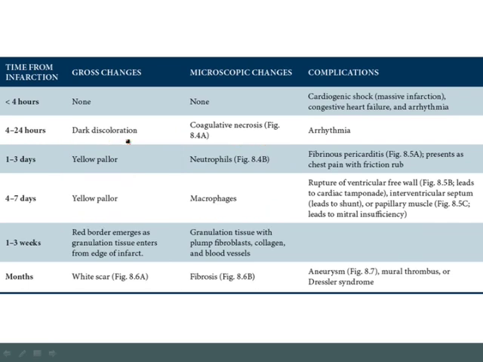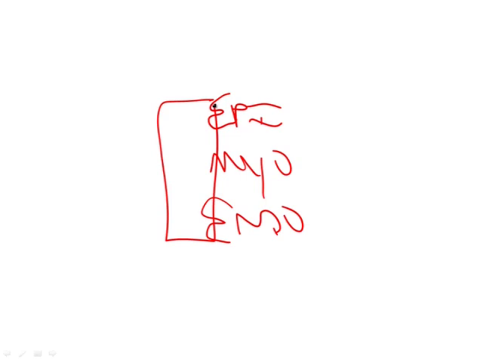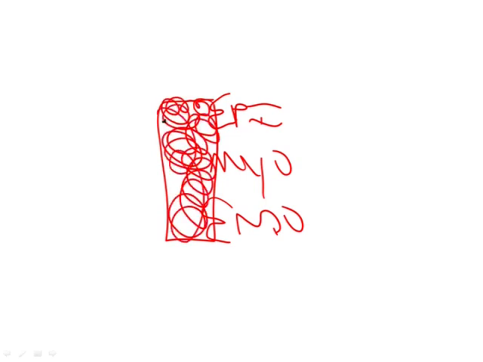Now, the key complications based on this microscopic change will be dependent on what cell is there. So, for example, when the neutrophils are there, the main complication is going to be fibrinous pericarditis. Now, the idea here is that if you've got your endocardium, you've got a myocardium, and then you've got the epicardium. When you get transmural infarction, you've killed off the entire wall. Then the neutrophils will come in and inflame this entire wall. In addition, some of that inflammatory exudate will actually go out into the pericardium, which surrounds the epicardium, and so you'll also get pericarditis during that day 1 to day 3 period.